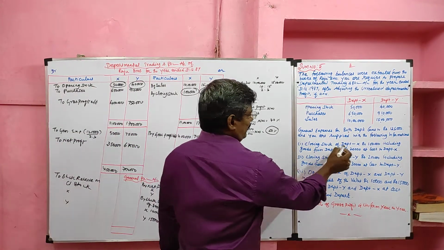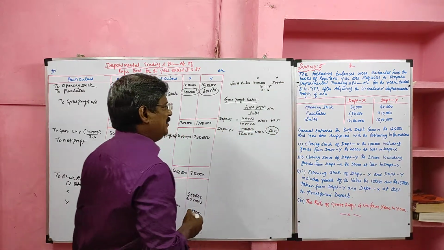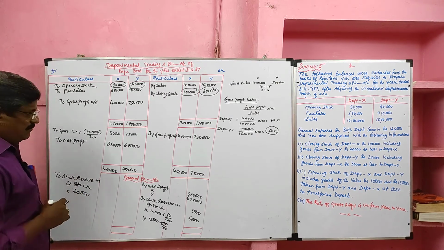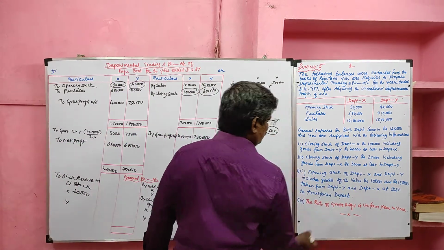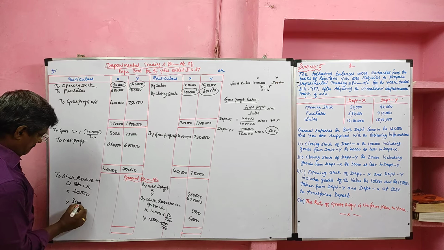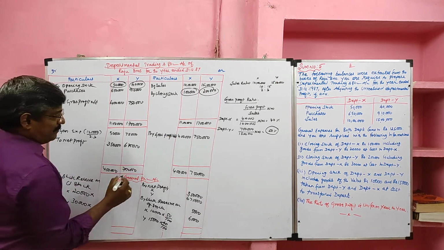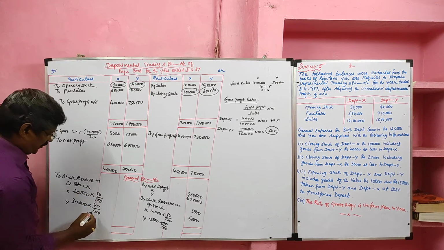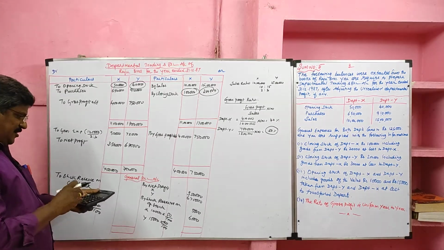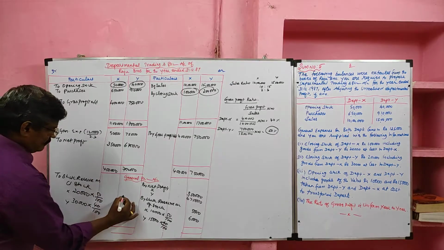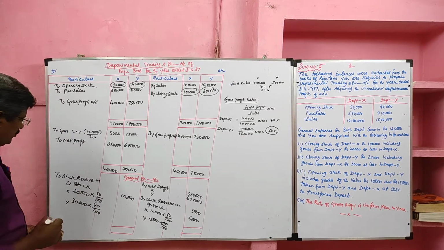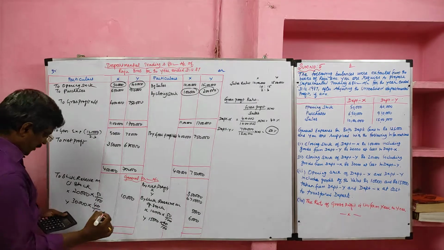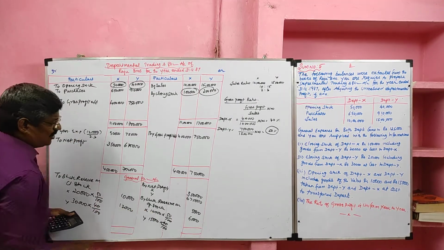The closing stock of department X is 1 lakh, of which 20,000 they received from department Y. Likewise, department Y received 30,000 from department X. For department X we'll use department Y's gross profit ratio, and for department Y we'll use department X's gross profit ratio, because there is an exchange of goods between both departments. So 10,000 stock reserve on closing stock of department X, and as far as department Y is concerned, 12,000. This we call stock reserve or unrealized profit.